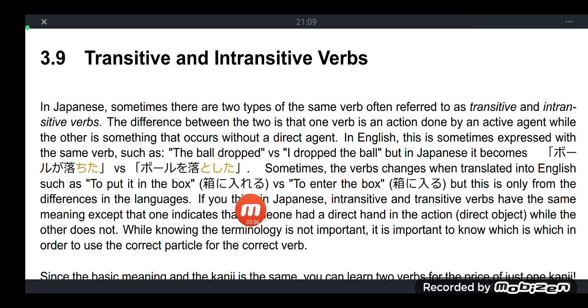Hako ni ireru. So not at all times will the transitive verb require a wo. Sometimes the usage of ni is sufficient to have a complete sentence. Hako ni ireru, ireru here is a transitive verb. This one is intransitive. Hako ni hairu. It just went inside the box.